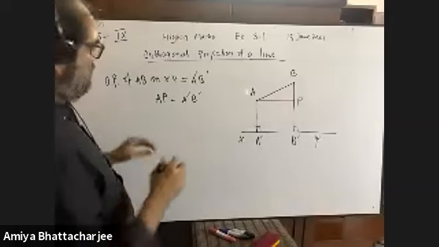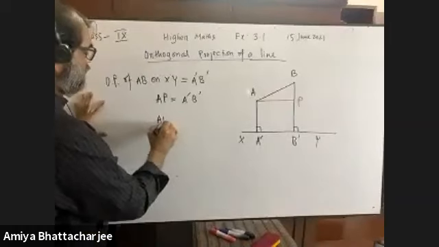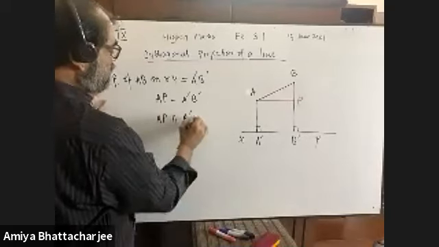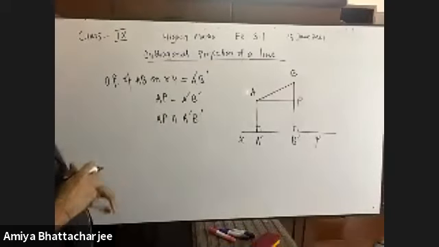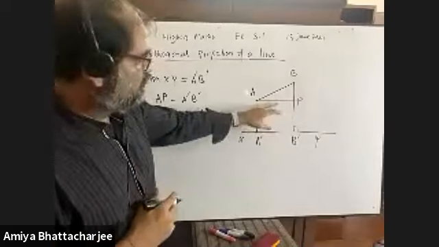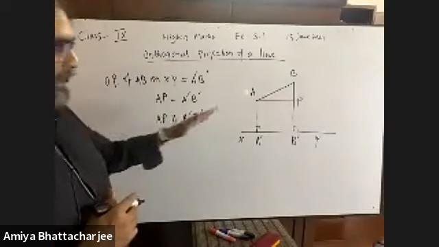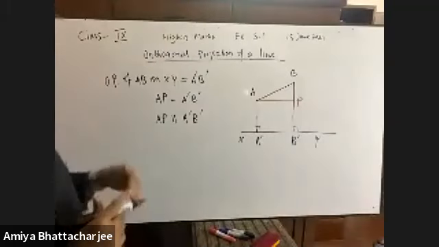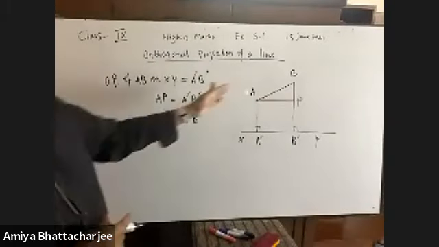I mean, AP is also parallel to A prime B prime. Please try to understand. This and this will be parallel. So hence, AP can be called the orthogonal projection of AB.